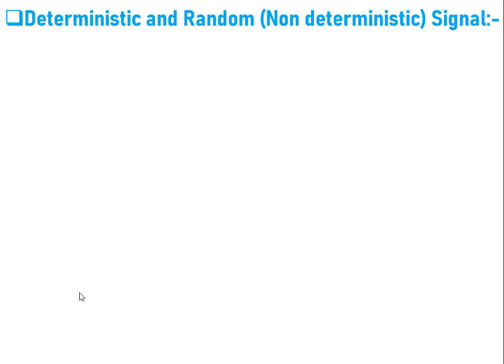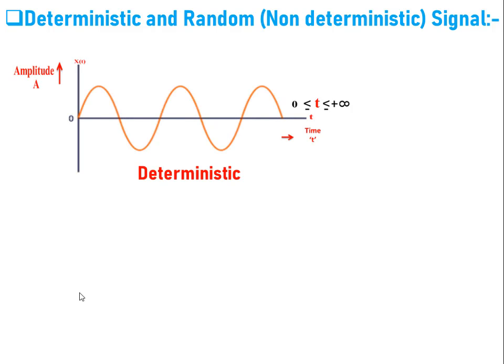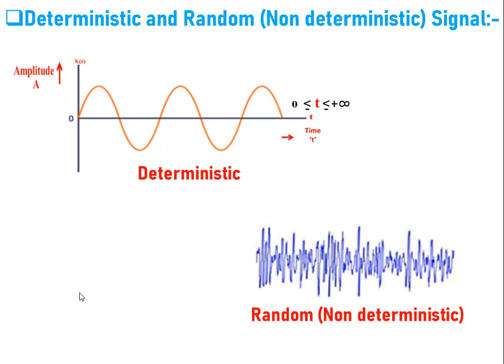Next one, deterministic and random signal. If you see the difference between these two signals, a deterministic signal is one which can be determined or calculated by using a mathematical function, whereas a random signal cannot be determined or calculated using a mathematical function. Another difference is that in a deterministic signal, there is no uncertainty in its value at any point of time, whereas a random signal has uncertainty in the values with respect to its time interval.